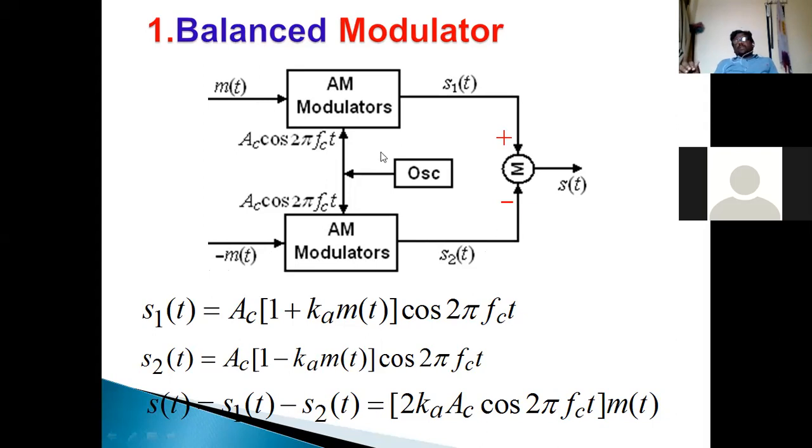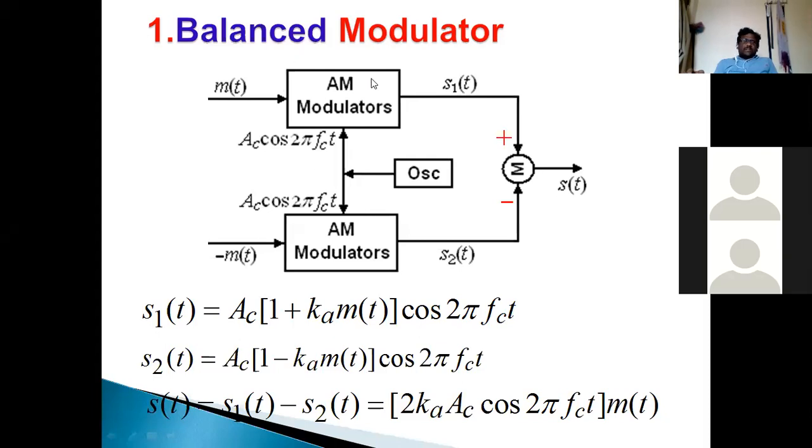See, what are the basic requirements for any modulator? What are the basic inputs? Message signal and carrier signal. So here, after taking the output from the two AM modulators, S1(t) and S2(t), we add them and get the output S(t), which is the balanced modulator output.